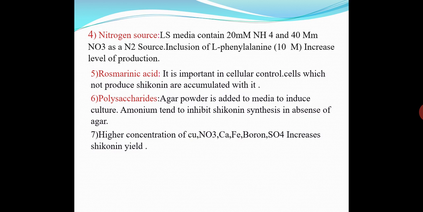And last component are various concentrations of Cu, that is copper, NO3, Ca, calcium, iron, boron, SO4. These factors increase the yield of shikonin, or these are the parameters which are added to culture media.